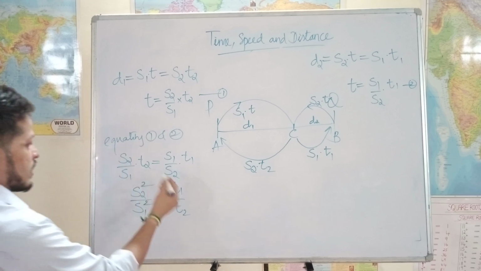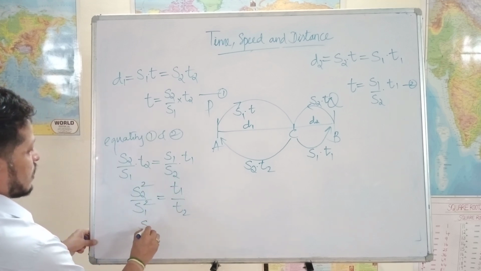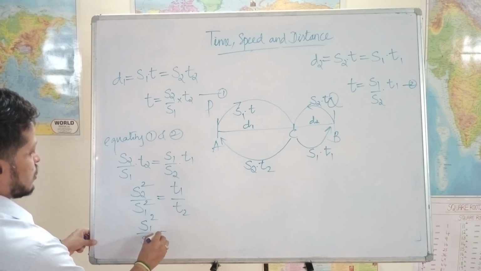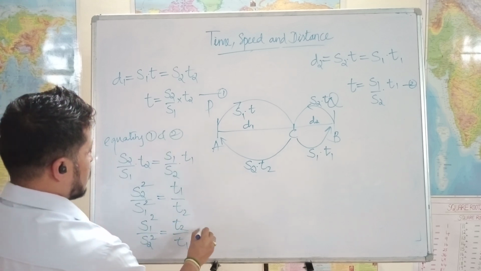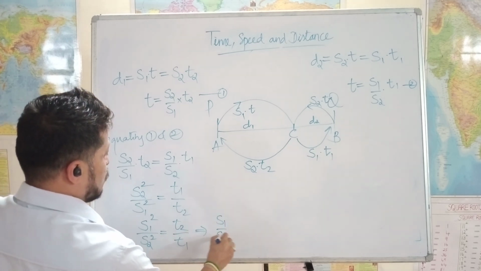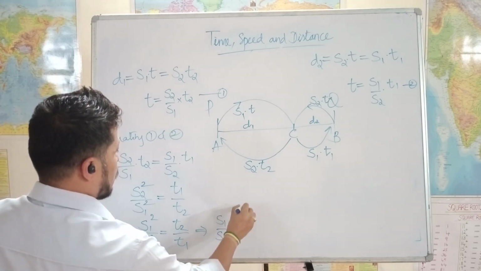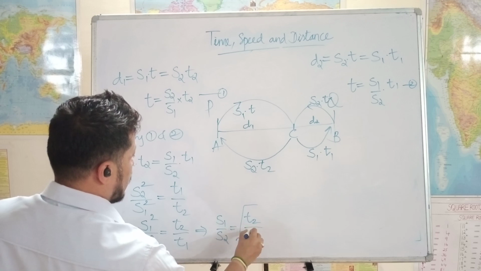Or I can also write this inverse for our convenience. s1 square by s2 square is equal to t2 by t1, which means s1 by s2 is equal to square root of t2 by t1.